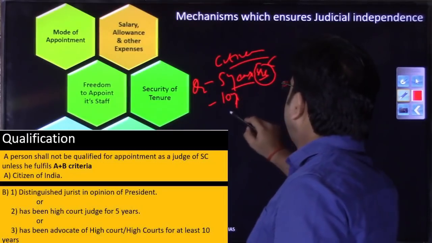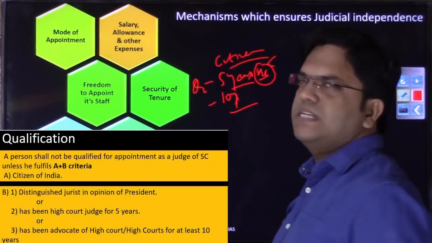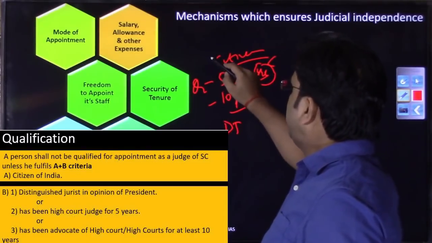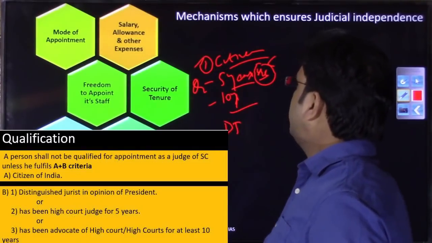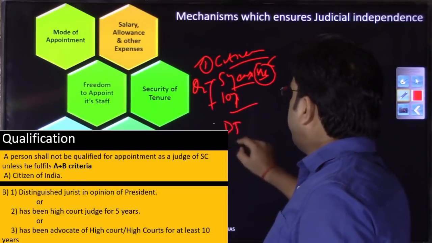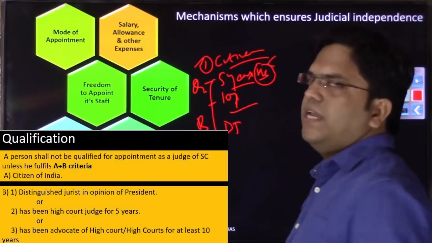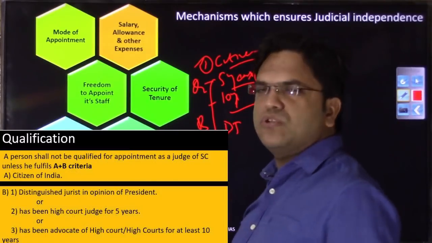Or the third requirement was that he is a distinguished jurist. So if any person is fulfilling the first requirement and any of the requirements of this B category, then he can be appointed Supreme Court judge.